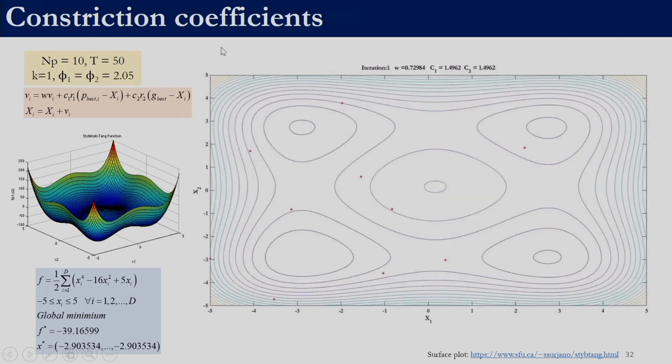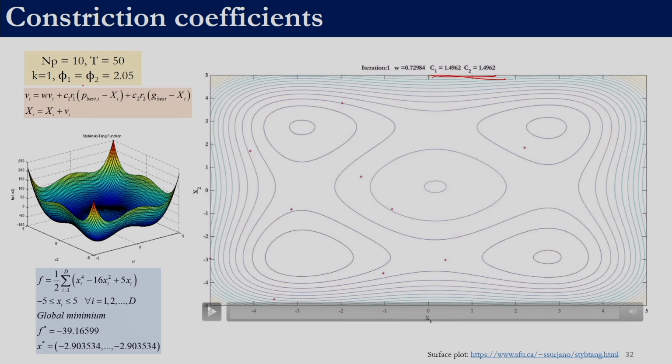This shows the use of constriction coefficients. So here these values of C1 and C2 have been derived using the suggested values in literature. Phi 1 is equal to phi 2 is equal to 2.05 and k is equal to 1. We know the constriction equations, right. If we plug this into the chi equation, we will be able to get the value of chi, and using chi we can set all these 3 parameters W, C1 and C2, right.